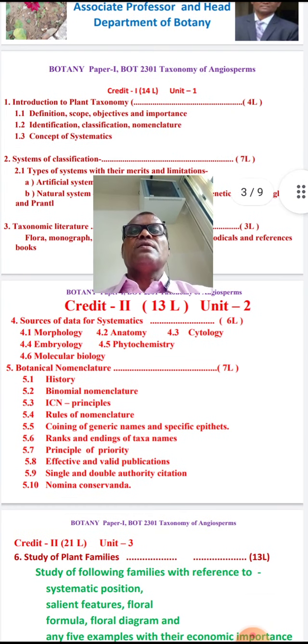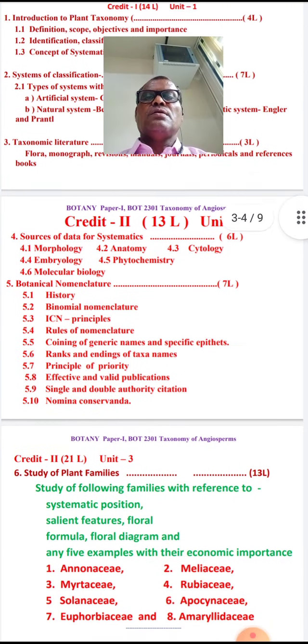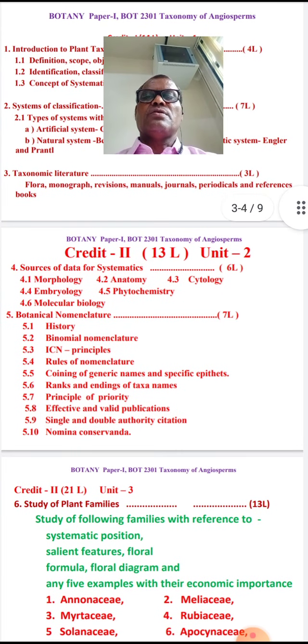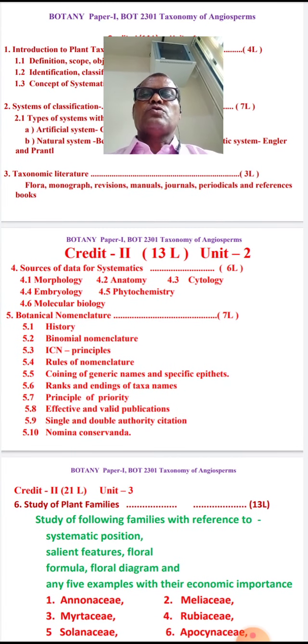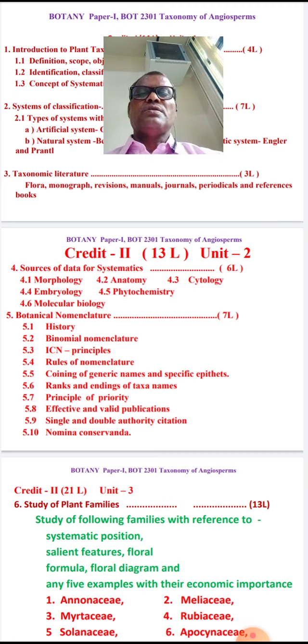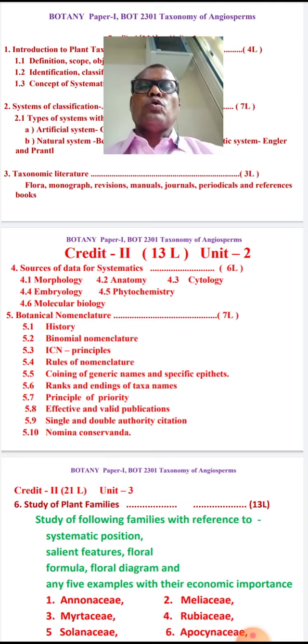Then our second credit. It has 13 lectures weightage. The fourth topic is sources of data for systematics. A very interesting topic. So what are morphology, anatomy, cytology, embryology, and phytochemistry? What is the role of all these?